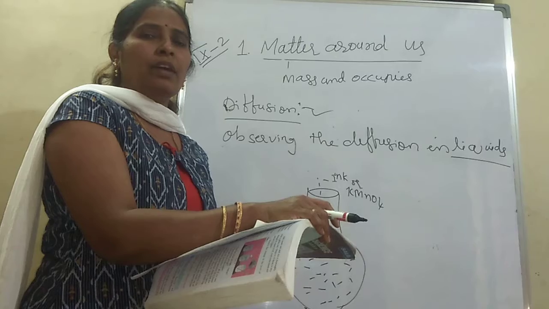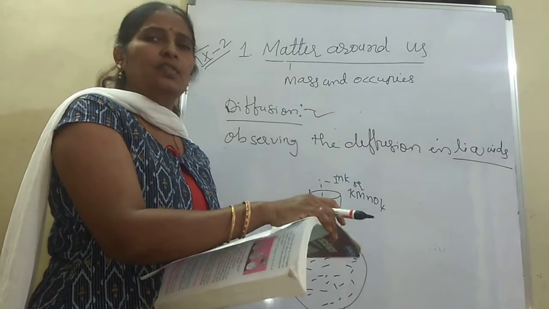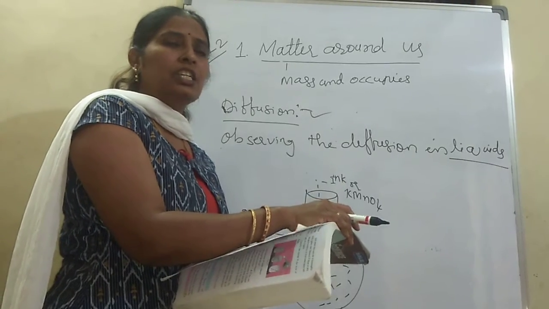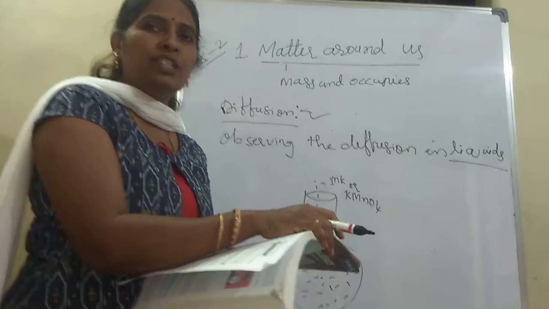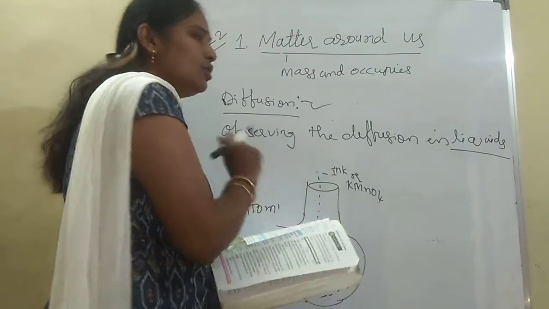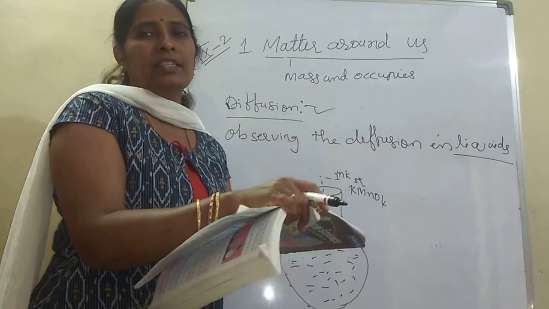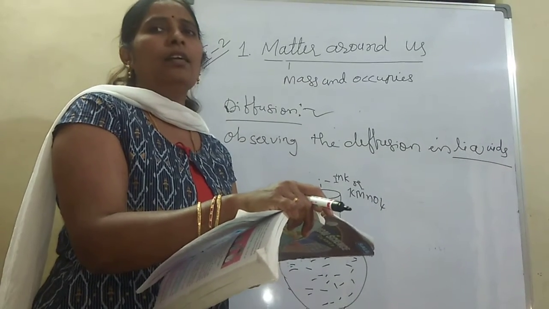Slowly the potassium permanganate mixes with the water and the complete color of the water changes. This indicates that the ink or potassium permanganate is spreading throughout, moving from one place to another. Spreading or moving from one place to another place is known as diffusion. So diffusion occurs in liquids, not only in gases.